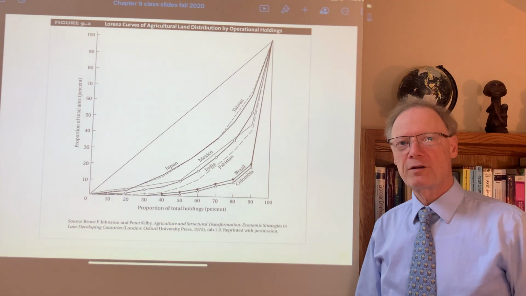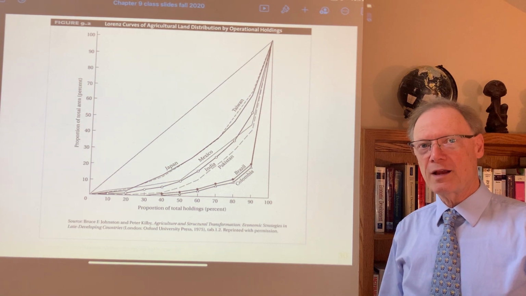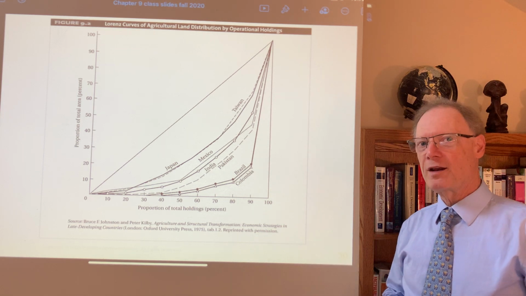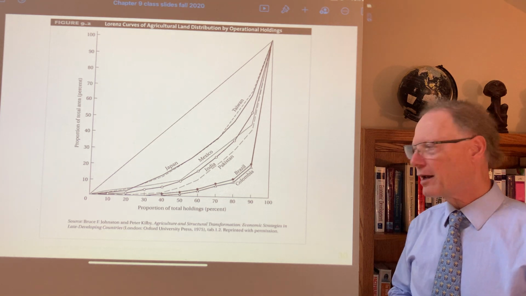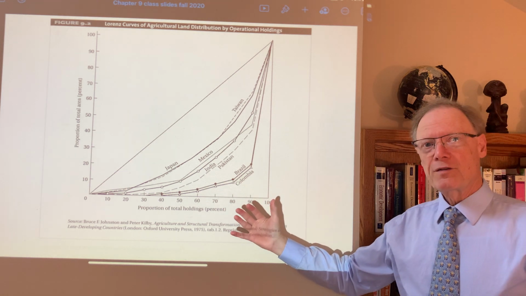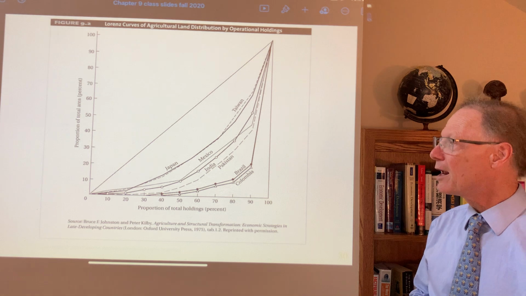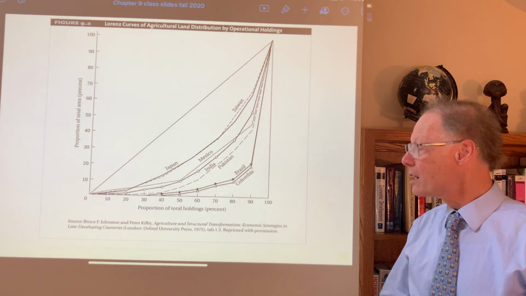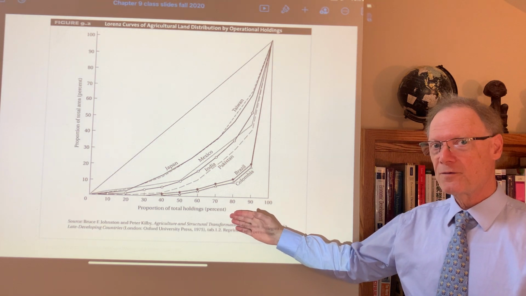In this episode, we turn our attention to land distribution and the economic analysis of sharecropping. First, to think about land distribution and the amount of inequality in the ownership and use of land. Just as we create Lorenz curves to examine income distribution, and more recently, as we've seen, education and health distribution, that is to say, inequality, we can do the same for distribution of holdings of farmland.